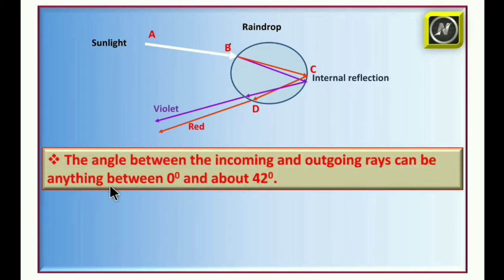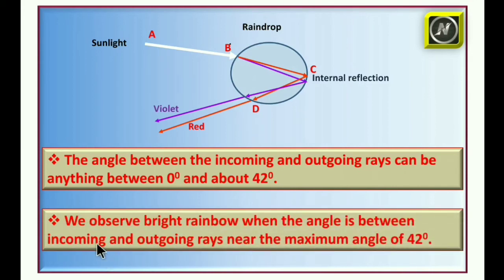Next, the angle between the incoming and outgoing rays can be anything between 0 degrees and 42 degrees. This is the incoming light ray, and the outgoing light rays are these. We can observe a bright rainbow when the angle between the incoming and outgoing rays is near the maximum angle, 42 degrees.